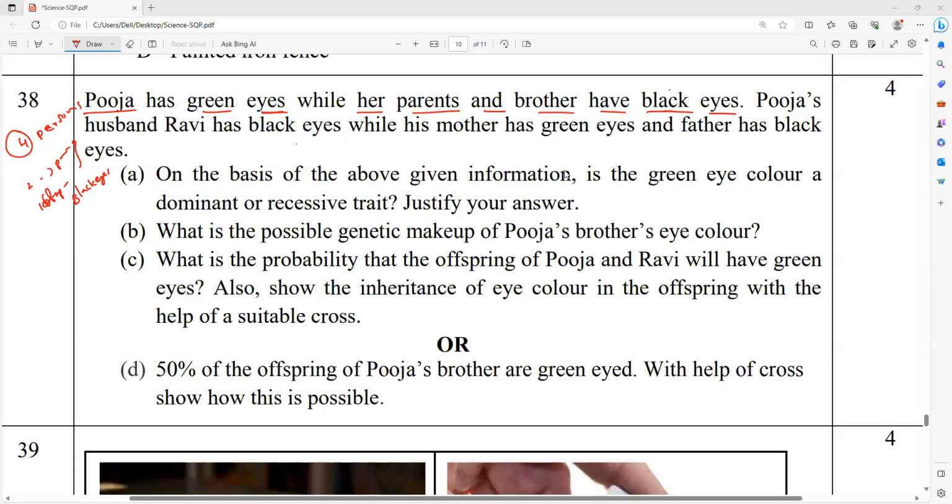Please respond, guys. Okay. Now, Pooja's husband Ravi has black eyes, while his mother has green eyes and father has black eyes. So imagine how complicated it is. Now let us make Pooja's family tree first.